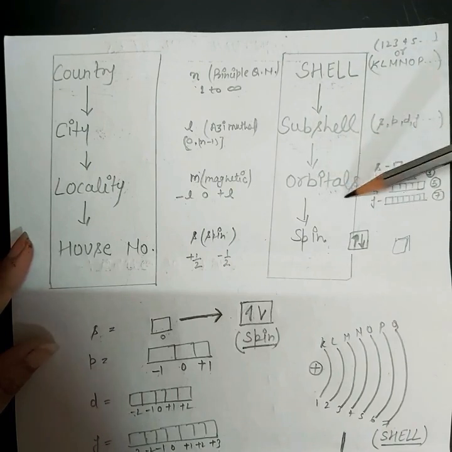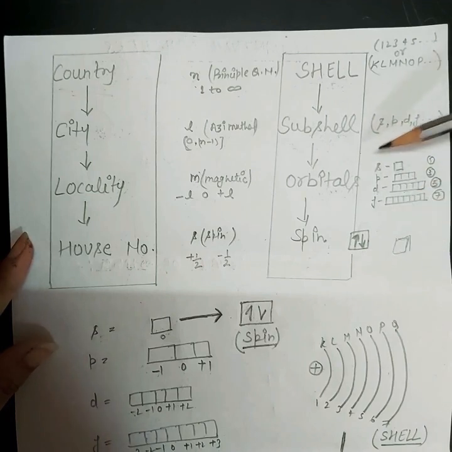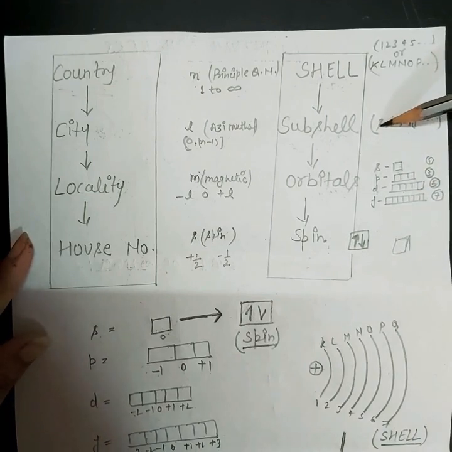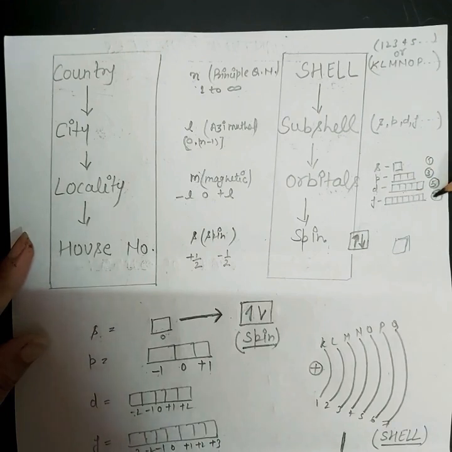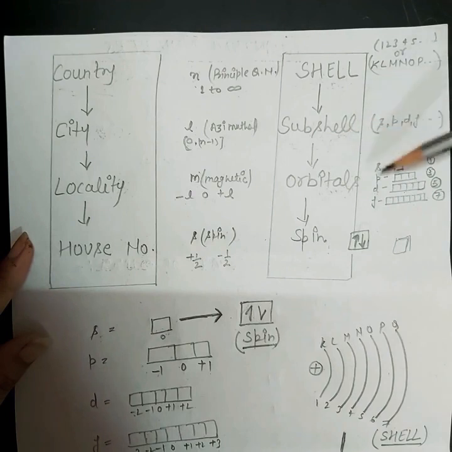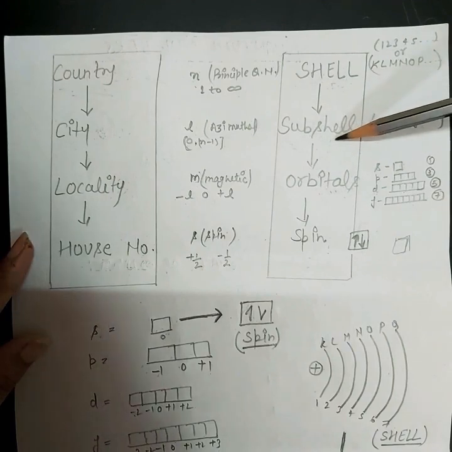Okay, so we can represent an orbital like this square box. S subshell is divided into 1 orbital, P subshell is divided into 3 orbitals, D subshell is divided into 5 orbitals, and F subshell is divided into 7 orbitals. So this is the distribution of orbitals in subshells. That's why we have to find out the orbitals after knowing the value of the subshell.